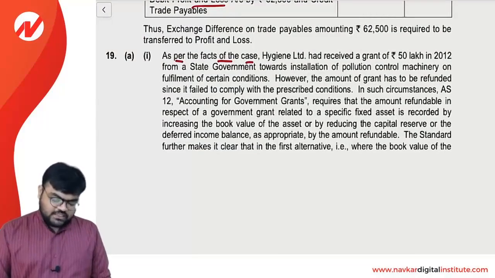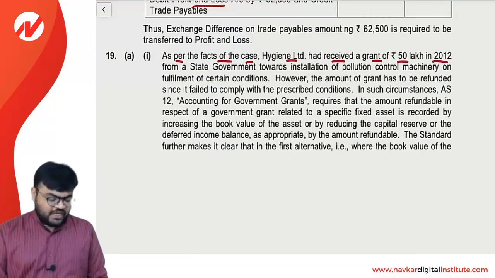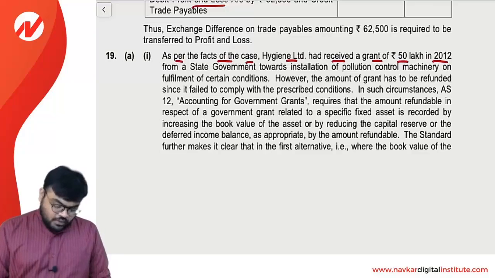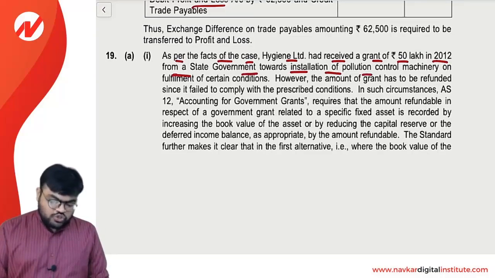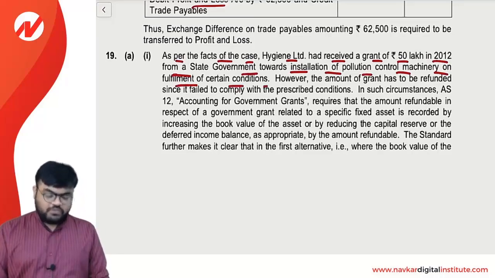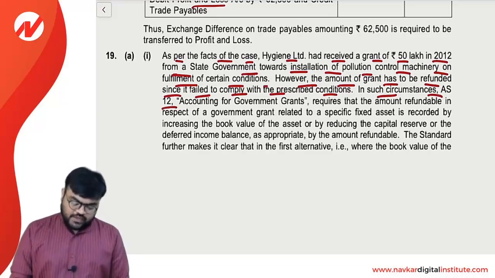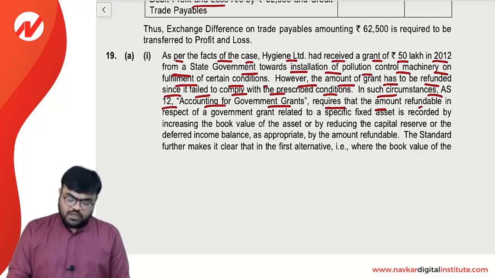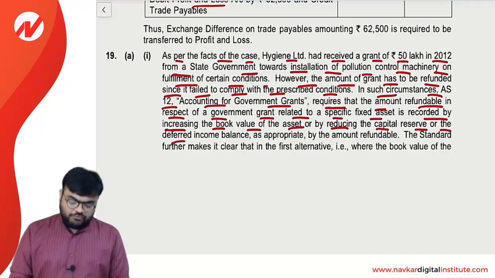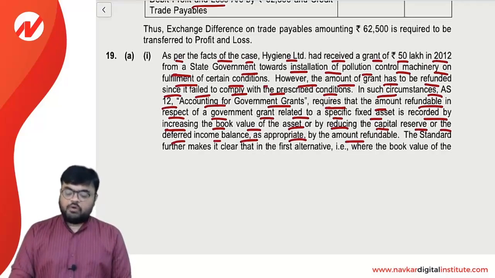As per the facts of the case, Hygiene Limited had received the grant of rupees 50 lakh in 2012 from a state government towards installation of pollution control machinery on fulfillment of certain conditions. However, the amount of the grant has to be refunded since it failed to comply with the prescribed conditions. In such circumstances, AS 12 Accounting for Government Grants requires that the amount refundable in respect of a government grant related to a specific fixed asset is recorded by increasing the book value of the asset or by reducing the capital reserve or the deferred income balance as appropriate by the amount refundable.